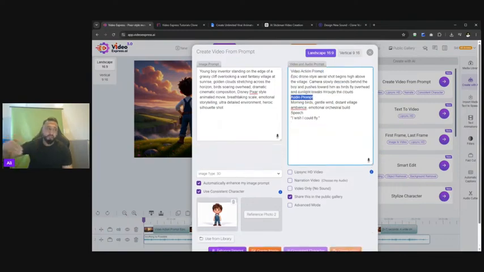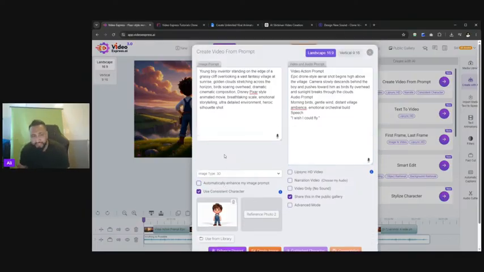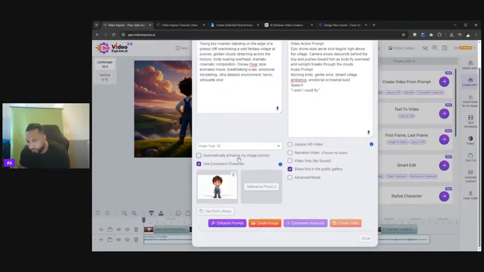You could tweak it if you want, but as long as it gives you the results, hey, AI is not stupid. It does understand what you require. So once I've done that, you've got a couple of options. You don't have to do this, but if I automatically enhance my image prompt, sometimes I get a much better output, a much better image, or I can untick this and use those 2 examples and see which one comes out better.